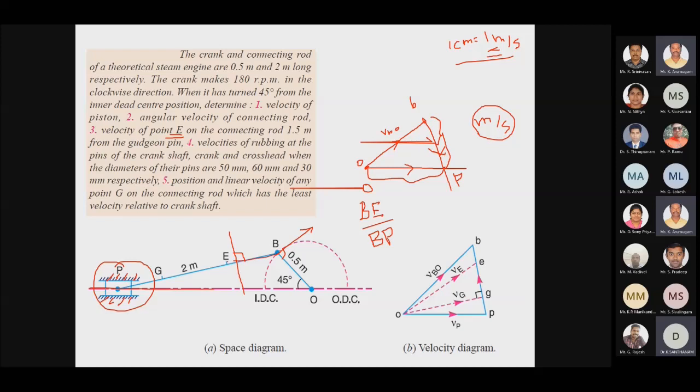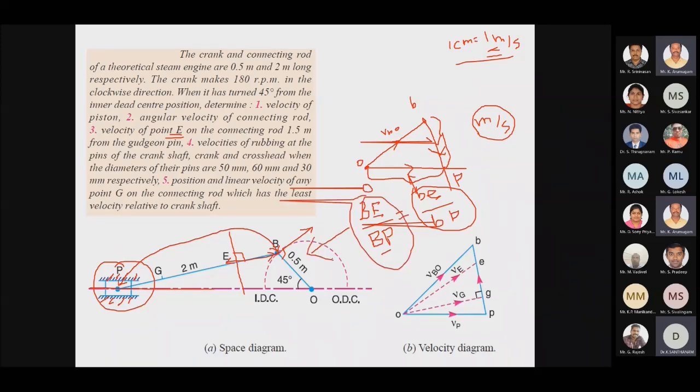This is my BE distance, and BP is the total length of the connecting rod, which will be equal to small be divided by small bp. These small letters represent the velocity diagram, and the capital letters represent the space diagram.